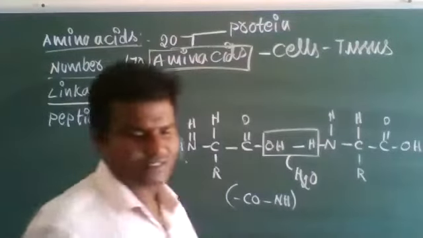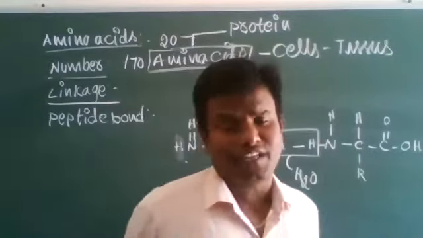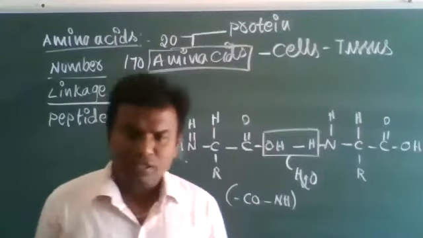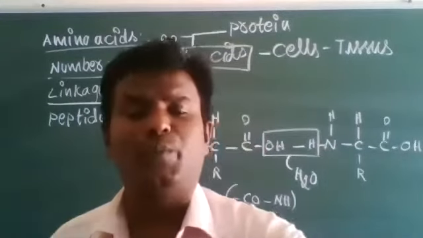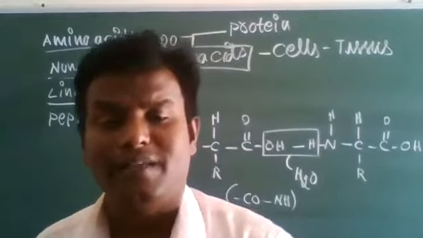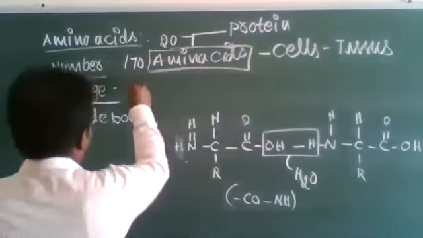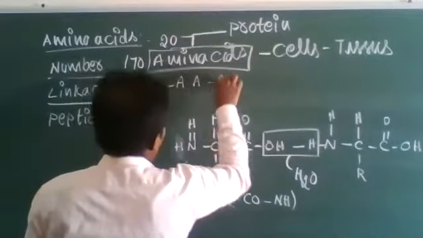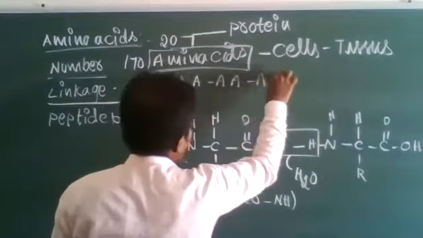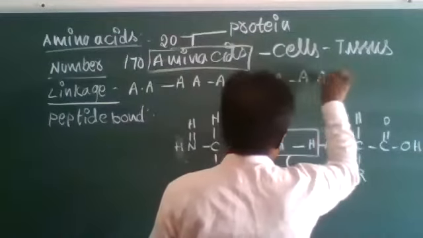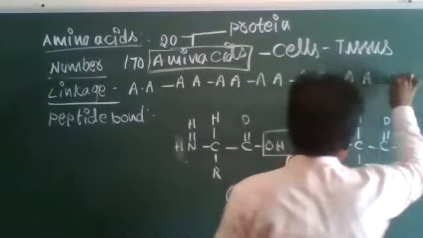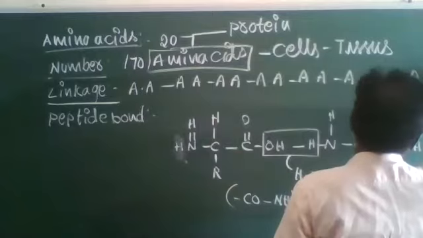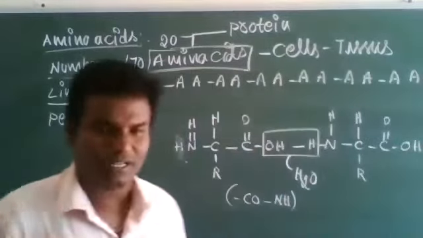Amino acids generally form different kinds of chemical bonds. Among those, the most important chemical bond is the peptide bond. See, amino acid 1, amino acid 2, amino acid 3, and so on.